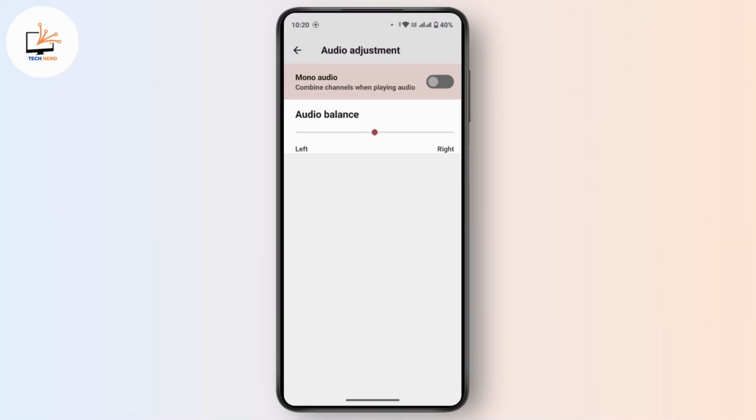So in order to fix your echo sound problem on your mobile device, you have to turn on this toggle for mono audio that says combine channels when playing audio. So once you turn on this toggle, your problem will be solved.